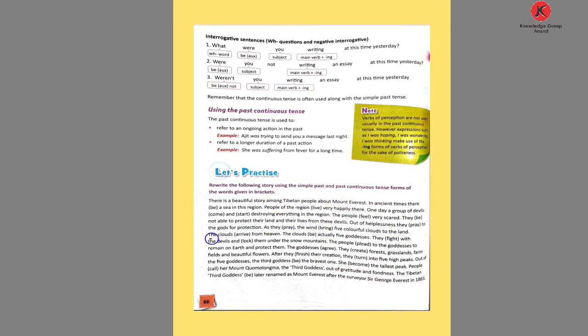The clouds arrived from heaven. So here arrive changes into arrived. It's a past event action. The clouds arrived from heaven. The clouds be actually five goddesses. Here the clouds is a plural word, so the plural to-be form is used. The clouds were actually five goddesses.